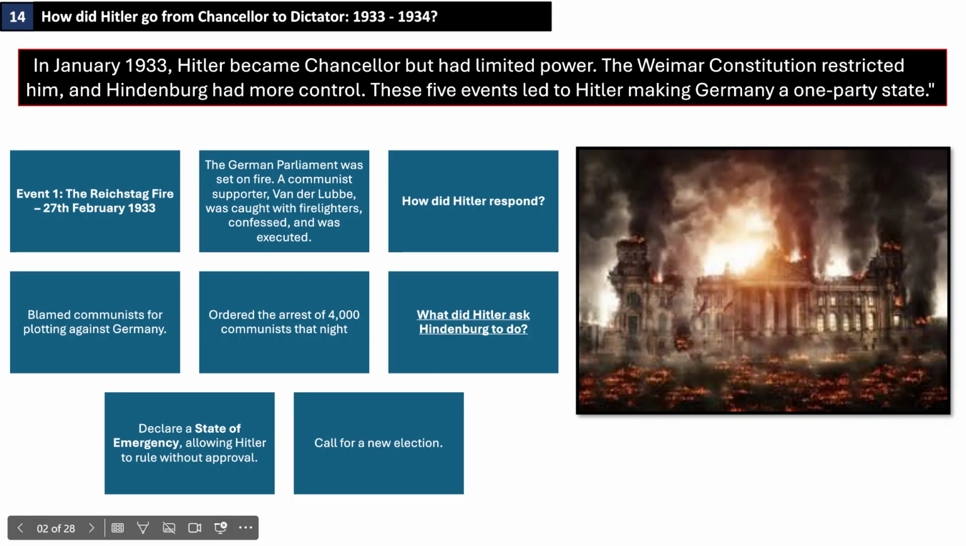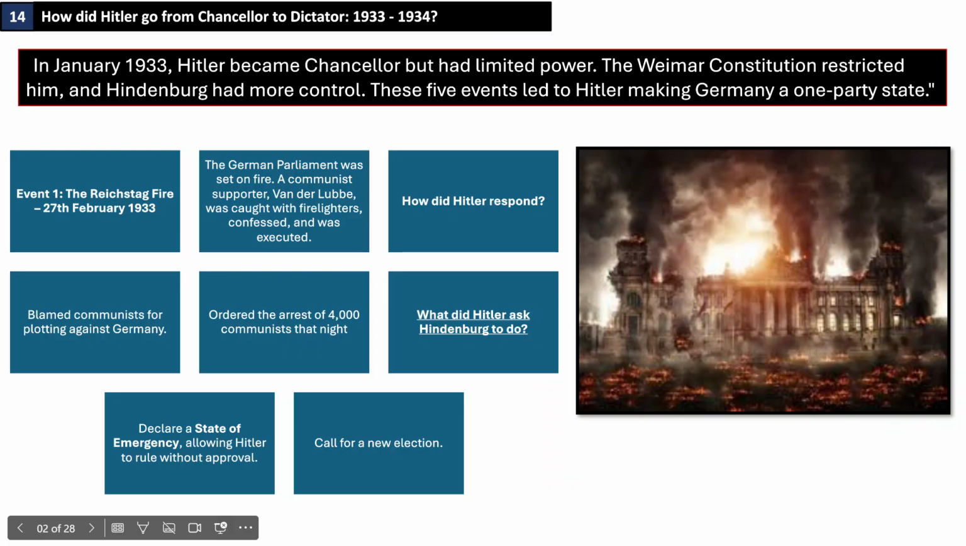In January 1933, Hitler became chancellor but had limited power. The Weimar Constitution restricted him, and Hindenburg had more control. These 5 events led to Hitler making Germany a one-party state. Event 1: the Reichstag fire, 27th of February 1933. The German parliament was set on fire.